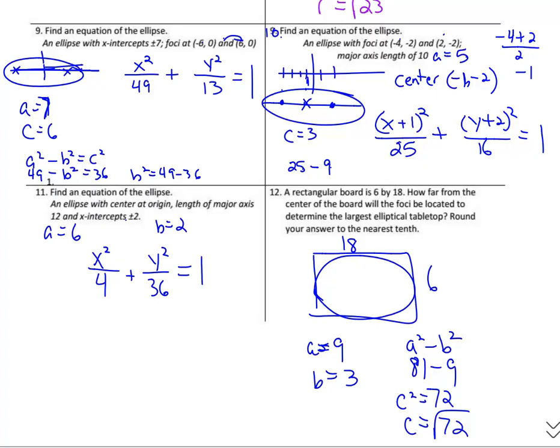That's 36 times 2, so the square root of 72 is 6 square root of 2, the non-decimal version. The decimal version, if you use a calculator, should be about 8.5. And that's where our focus would be for this ellipse. Okay, that's everything you need for this assignment. Good luck to you.